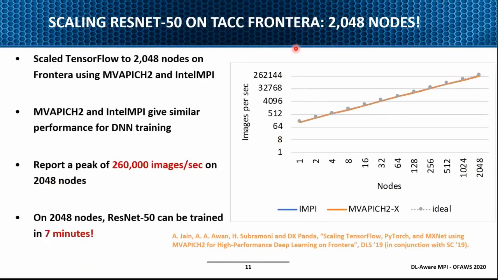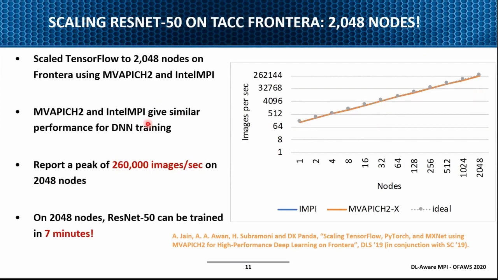With that, we were able to scale. These results are taken from TACC Frontera, which, as I indicated earlier, is the number 5 system in the world. We scaled TensorFlow up to 2048 nodes. Each node has 56 cores, so if you do a quick math, it is almost 110,000 plus cores we are running.